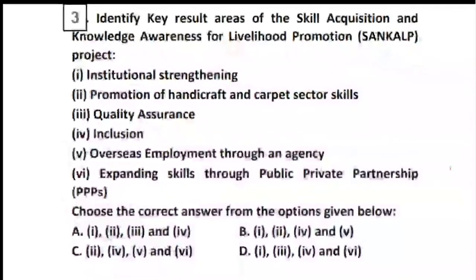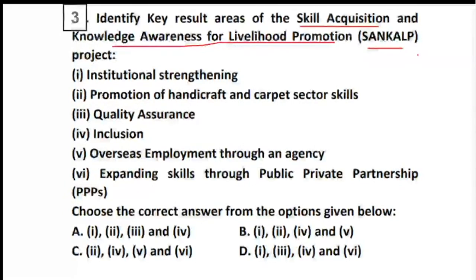Okay. Now, coming to the next question, that is question number 3 on the screen, everyone. Question number 3 talks about what? Identify the key result areas of SANKALP. Now, what is this SANKALP? The Skill Acquisition and Knowledge Awareness for Livelihood Promotion. So the acronym and the full form are both given, you can make a proper note of it.